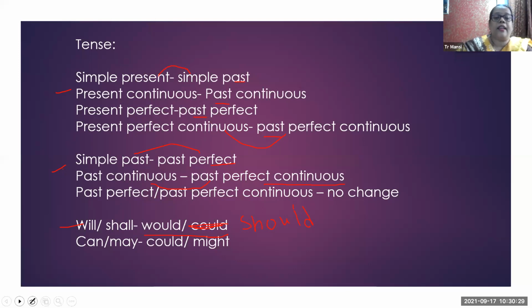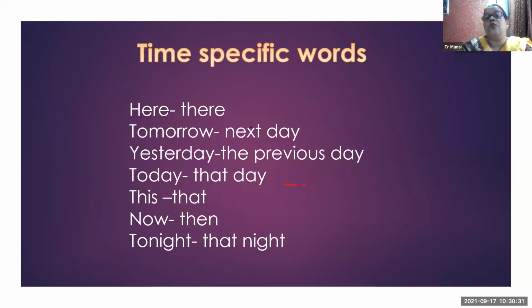Now the next slide. Here are the specific time-showing words that you are going to change while converting direct speech into indirect speech. Very small things are there, but you have to change them. If you do not make changes there, your sentence is going to be a wrong sentence. Like if it is mentioned "here" in the direct speech, in the indirect speech you are going to mention "there." If it is "tomorrow" in the direct speech, in indirect speech you are going to say "next day."